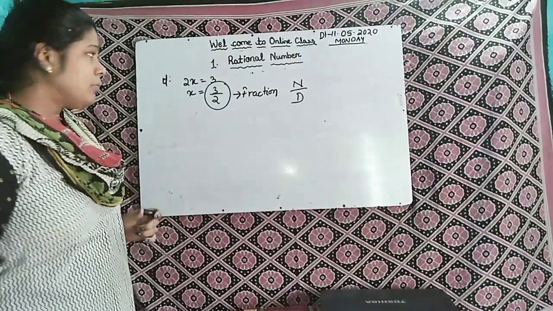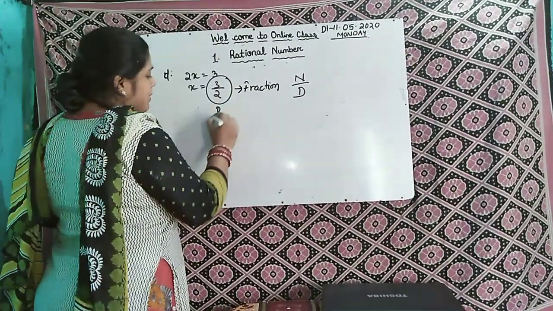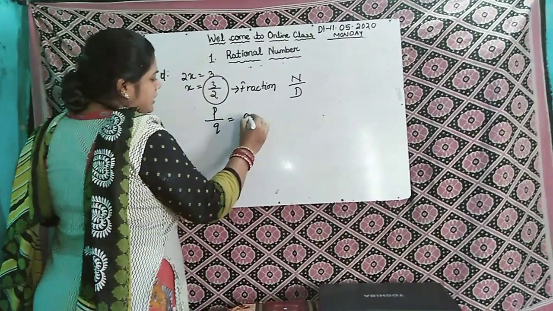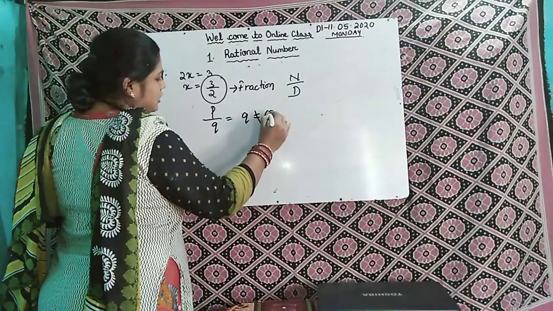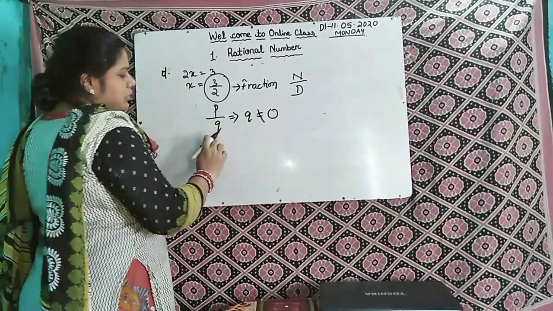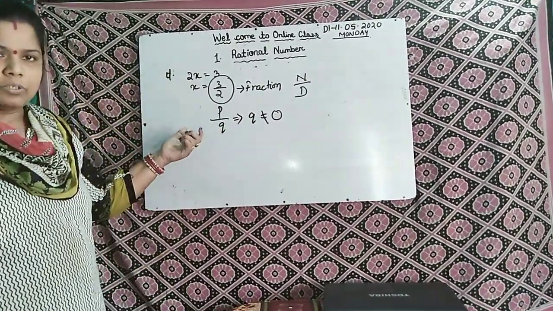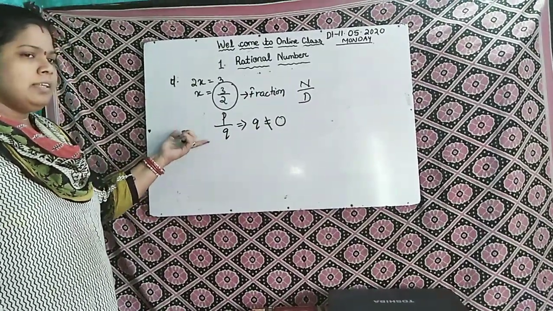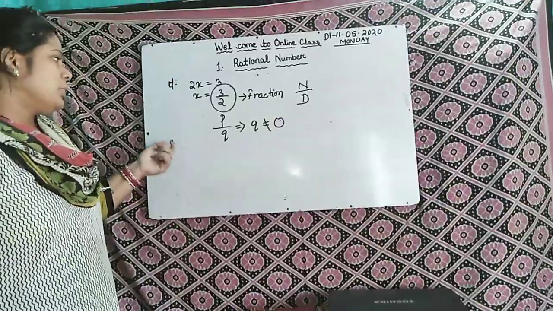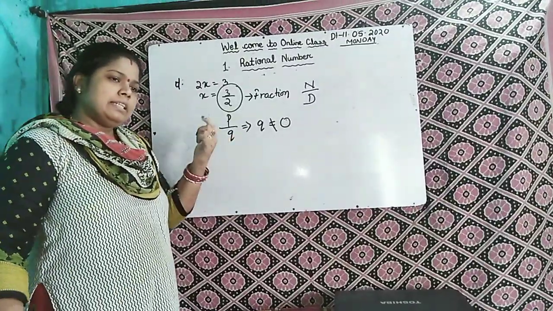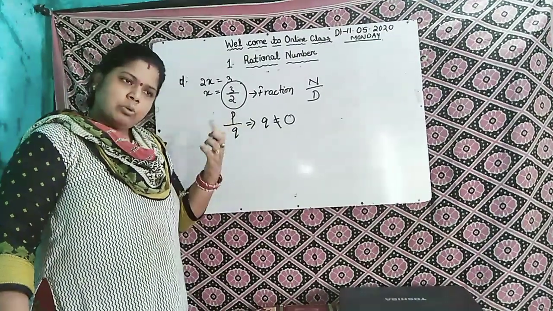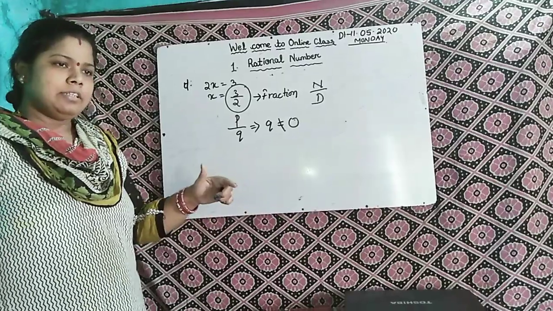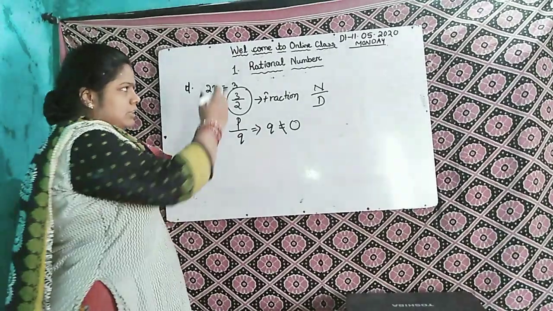So what is a rational number? P by Q, where Q is not equal to 0. If Q is 0, then that number has no value. If Q is not equal to 0, then that is called a rational number. A natural number, whole number or integer may be a rational number.